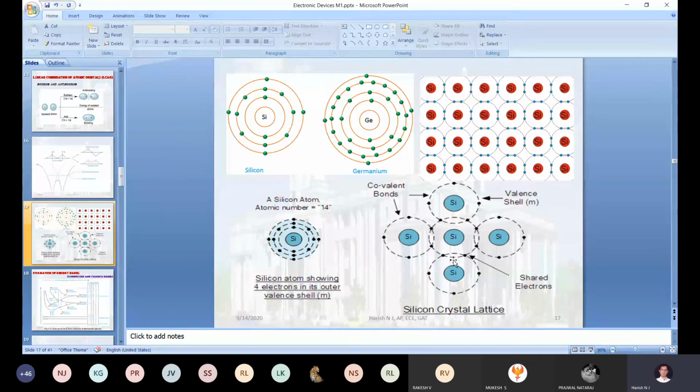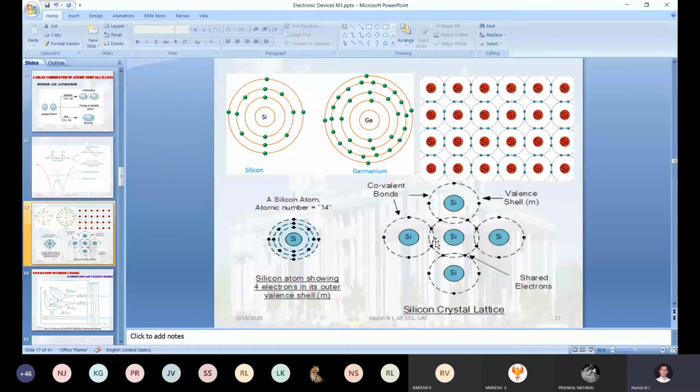Just follow the arrow mark here. The first set of electrons have only minimum energy. That minimum energy is utilized for rotating in the same axis, in the same orbital. Is it clear?